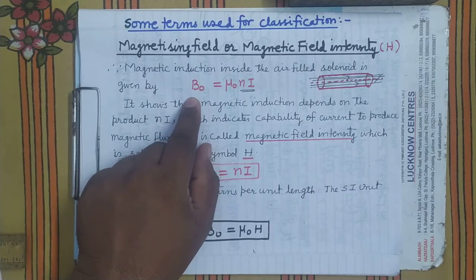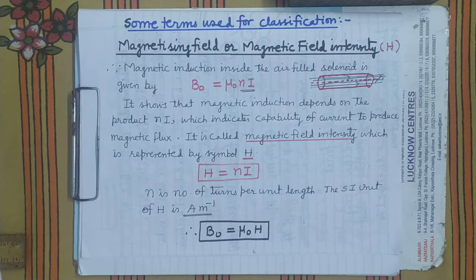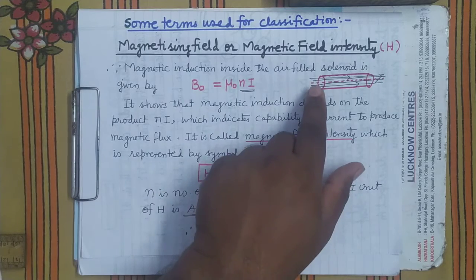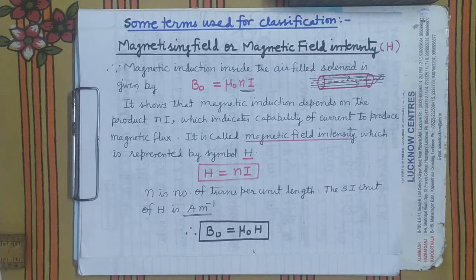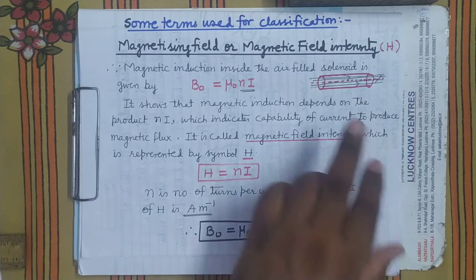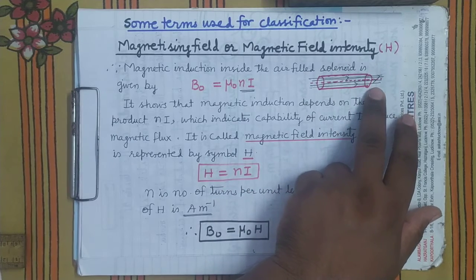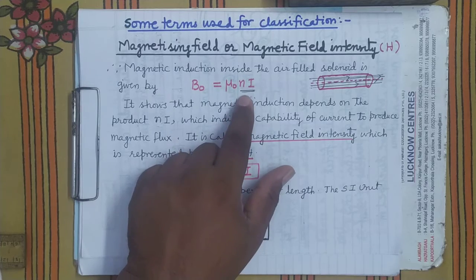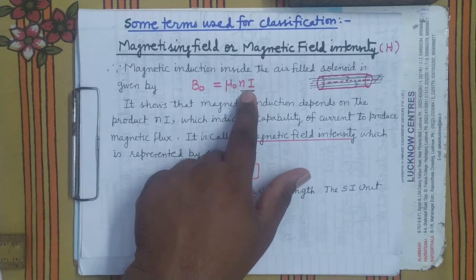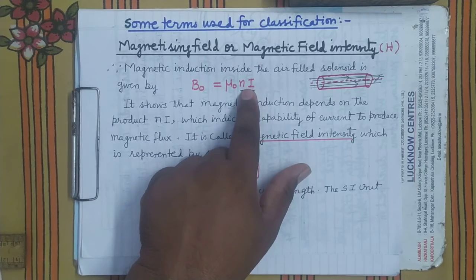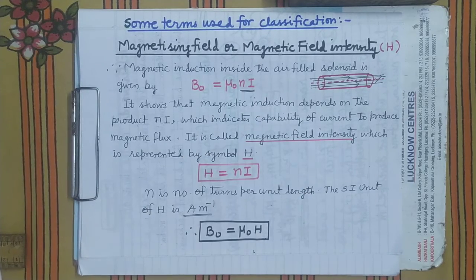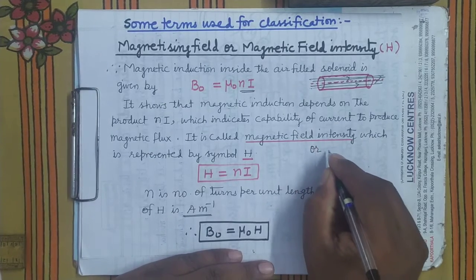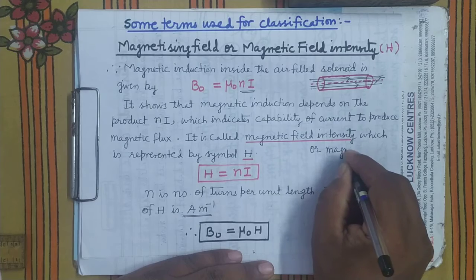If you increase this product, magnetic induction inside the solenoid will be increased, and when magnetic induction, that is magnetic flux density, is increased, the number of flux lines will also increase. It's clear? So this we term as the magnetic field intensity, or the magnetizing field.